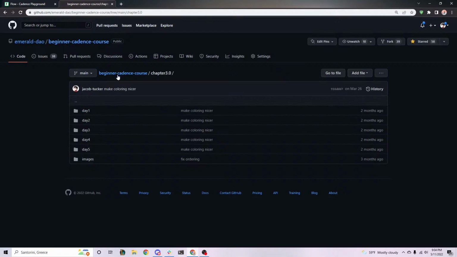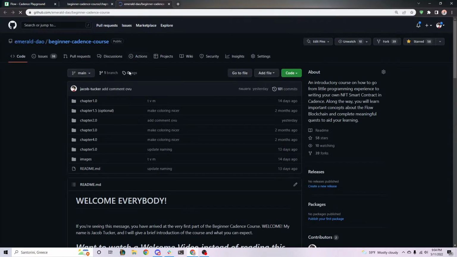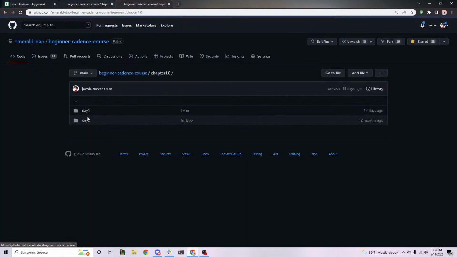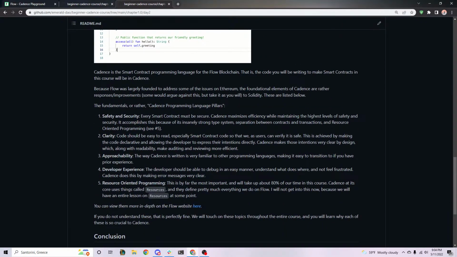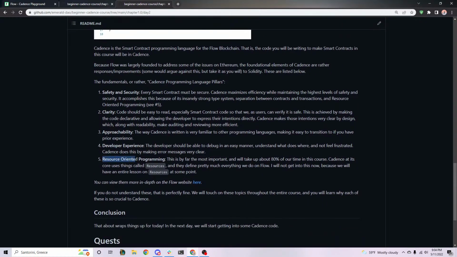And sort of looking back a little bit, I want to go back to chapter 1, day 2, I believe it is. In chapter 1, day 2, we had mentioned resource-oriented programming. And this was something that initially I was saying, don't worry about it, we're going to come back to this later. Well, lo and behold, we're here now. And it's a pretty big topic.